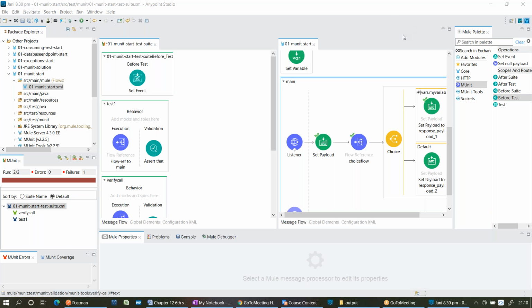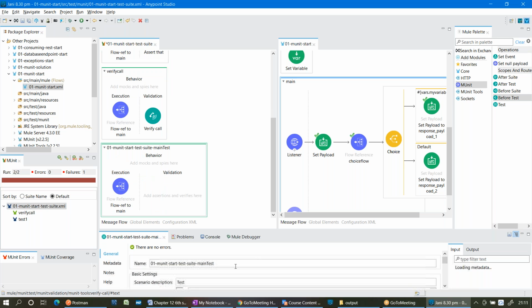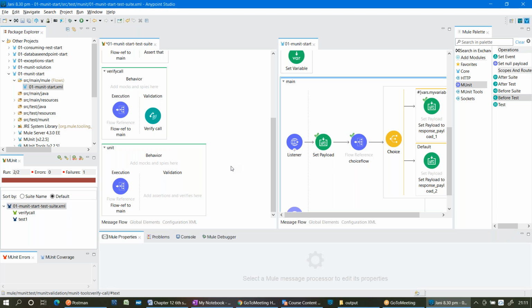So similarly, we have before suite. If you want to test any logic before the entire suite, you can write it under the suite. If you want to test any logic before every test, then before test. Similarly, after test and after suite. Right. So I want to execute this set event before every test. So let me rename this to unit testing. Okay. Next.